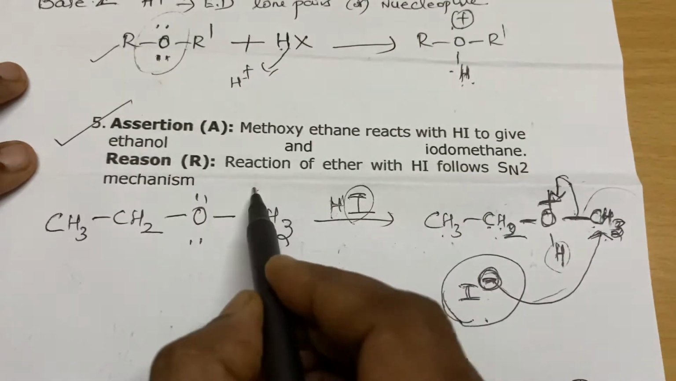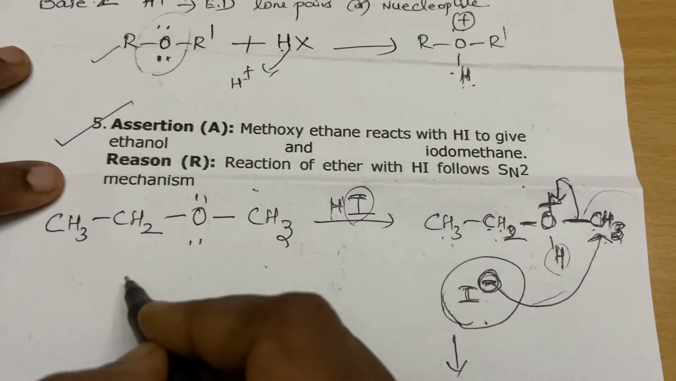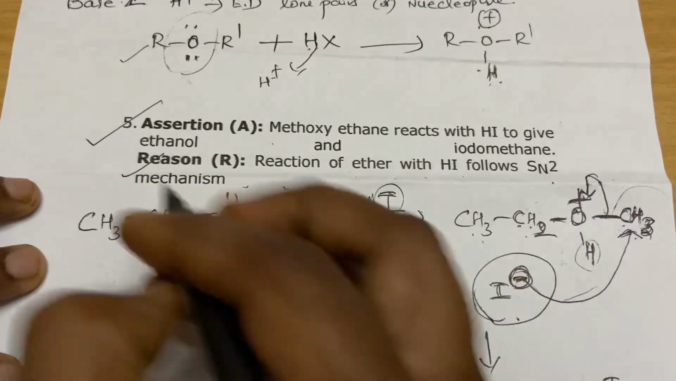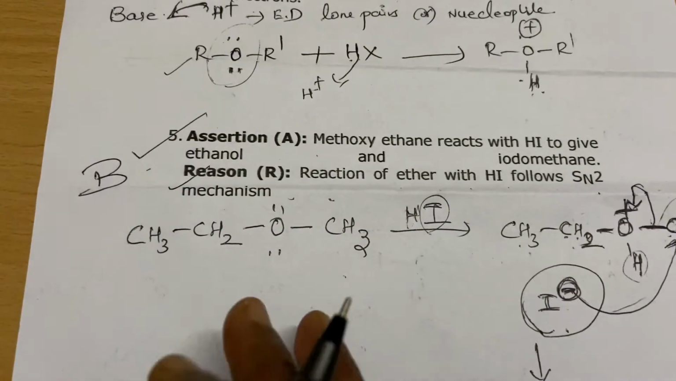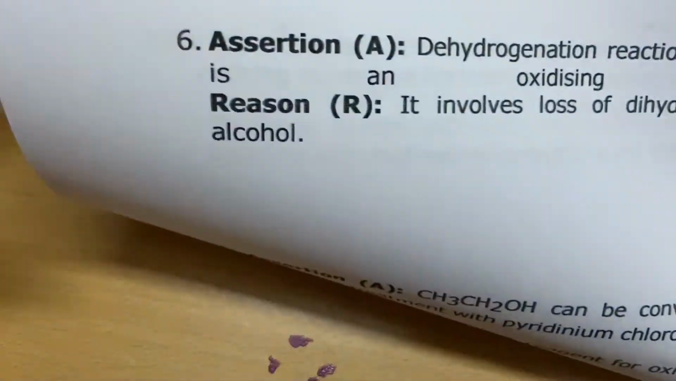This is correct. Reaction of ether with HI follows the SN2 mechanism. This is also correct, but is that a proper explanation of why it happened? No. This is also true, but option B is not the proper explanation of why this particular product came. Okay, so next, your sixth question.